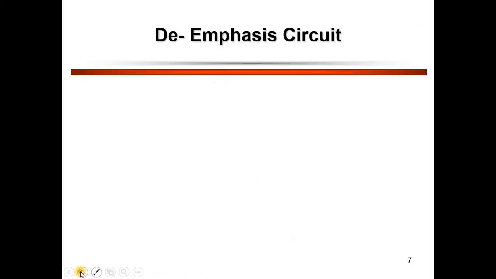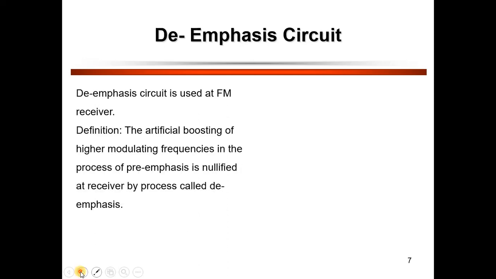Come to understand the de-emphasis circuit. The compensation of boosted frequencies at the receiver is generally called a de-emphasis circuit. It is used on the FM receiver side. The artificial boosting of higher modulating frequencies in the process of pre-emphasis is nullified at the receiver, and that process is called de-emphasis.